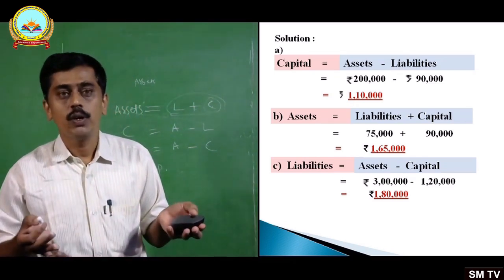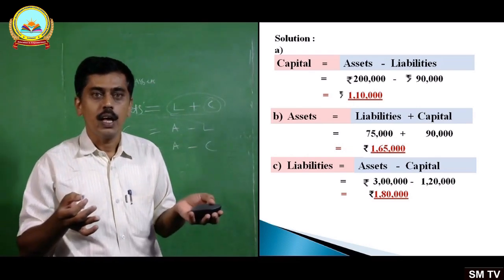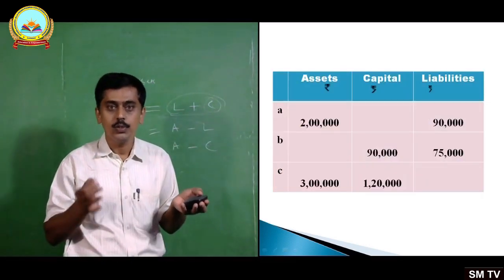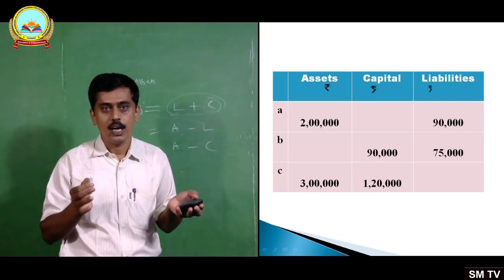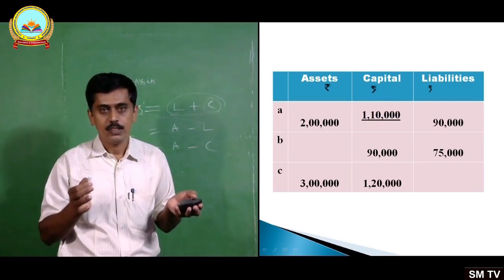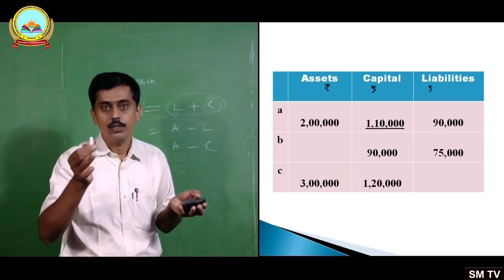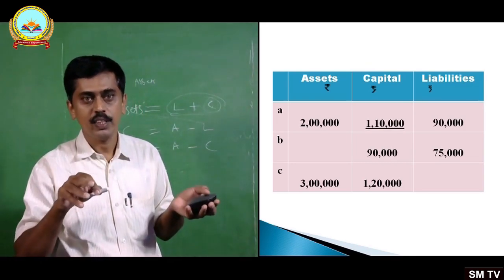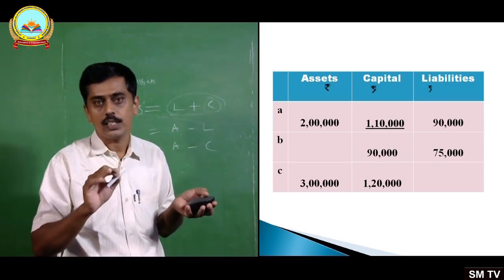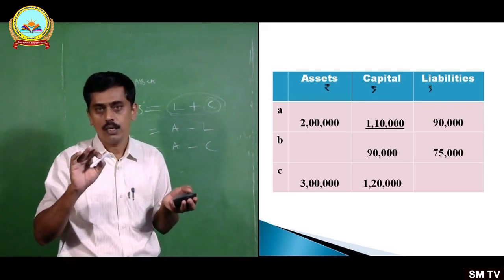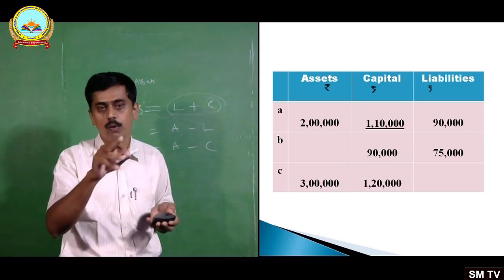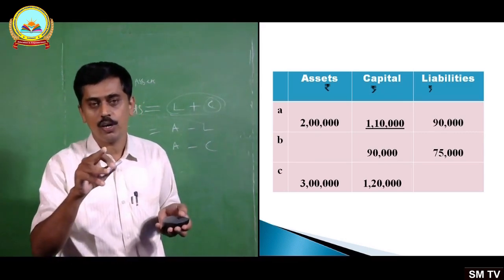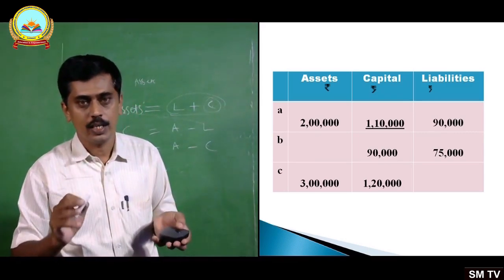Now let me give one more exercise on it. You do it yourself. Before that, you may note it in the format. We have calculated, assets equals capital plus liabilities. Capital was missing there. So how much you have calculated capital? 1,10,000.